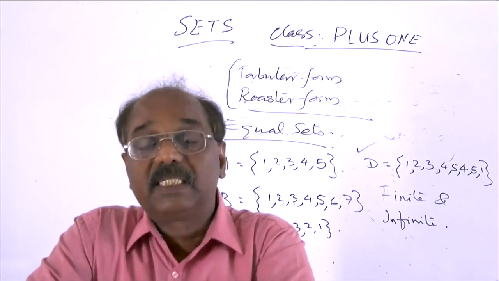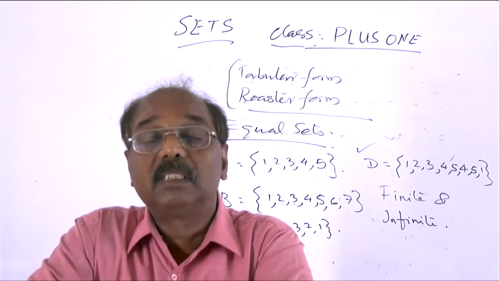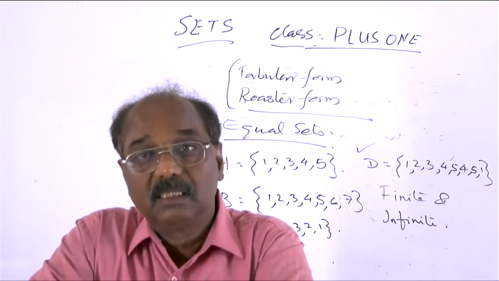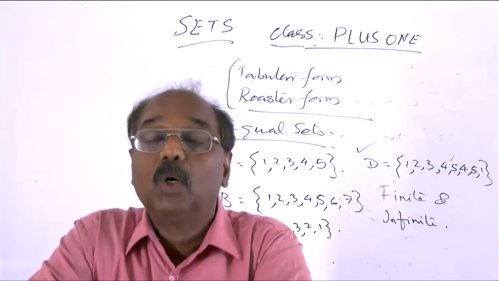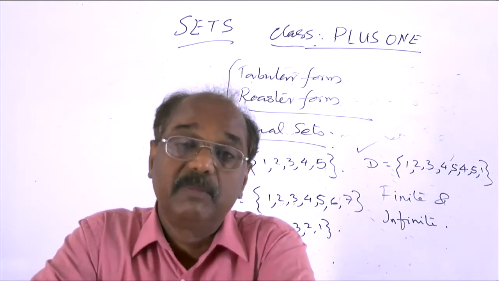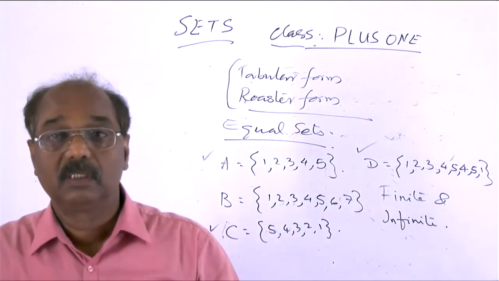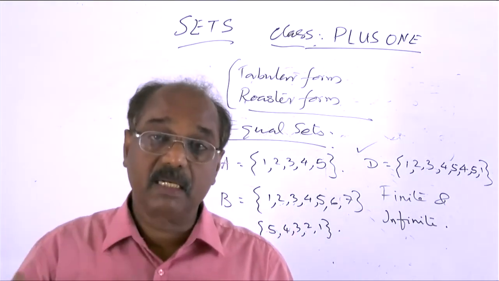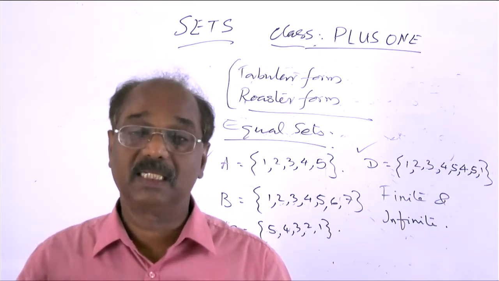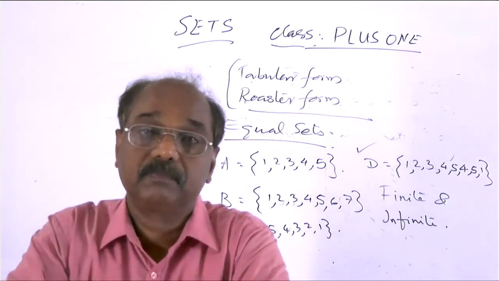The set of first 10 natural numbers is a finite set. The set of all natural numbers is an infinite set. An infinite set is a set which is not finite, or it is a set consisting of infinitely many elements. It does not contain a finite number of elements, but an infinite number of elements. That is the definition.